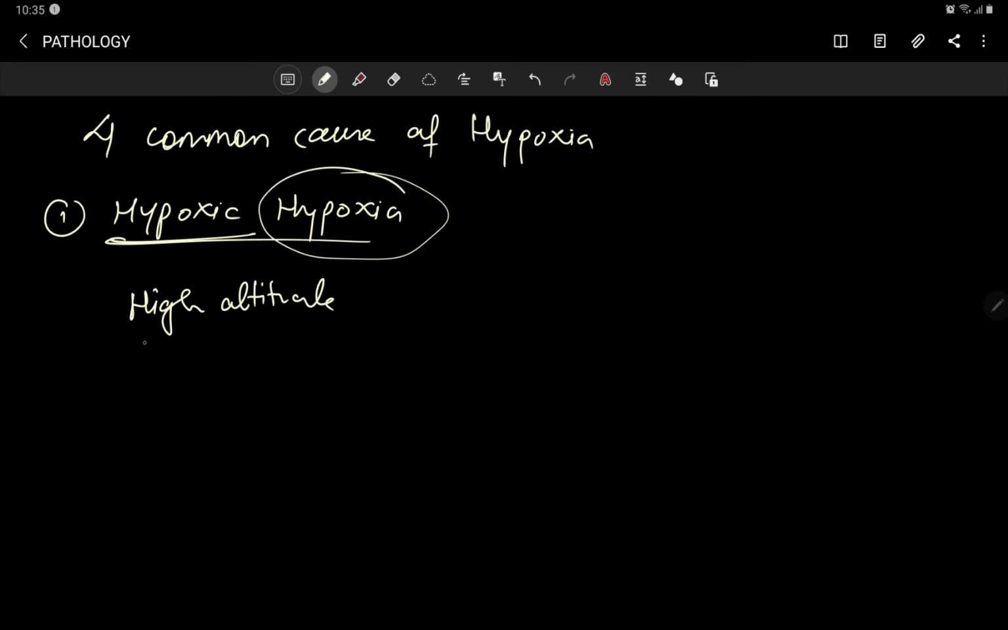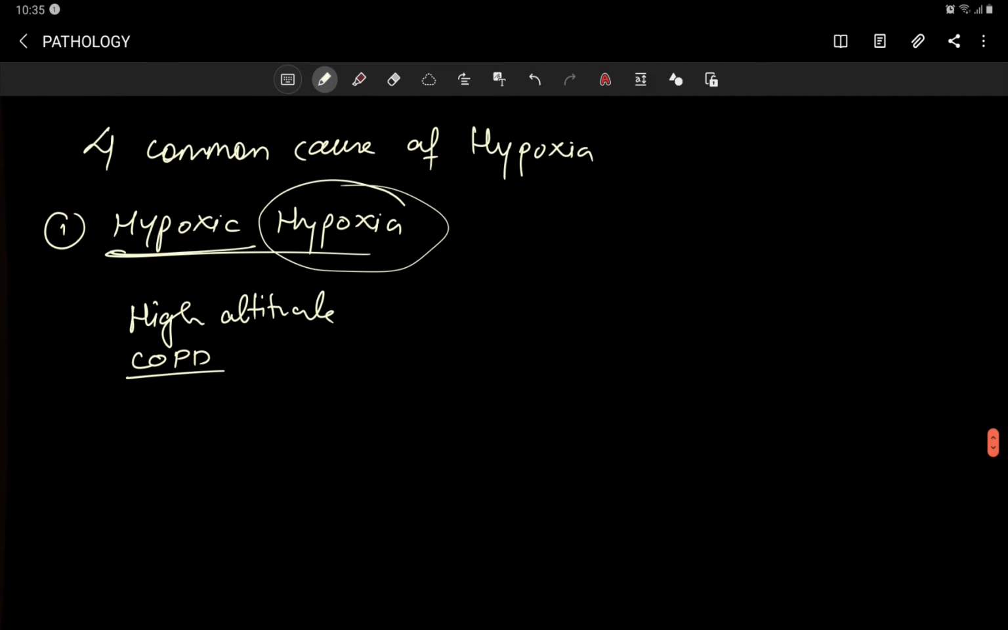Another one may be COPD. Suppose any kind of lung disorder is there, and it is not able to take up oxygen. It is also a type of hypoxic hypoxia. It is not very convincing for me, but it is a category.